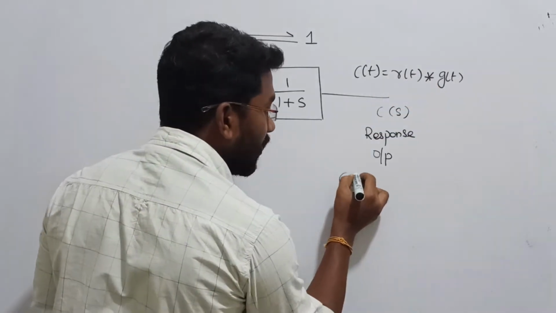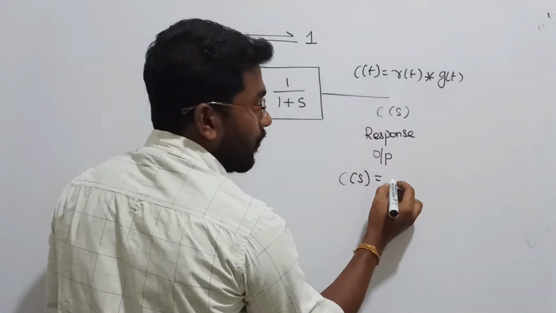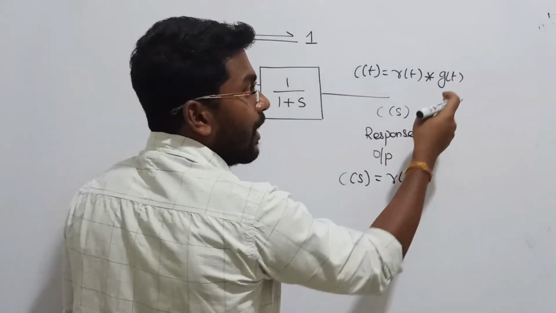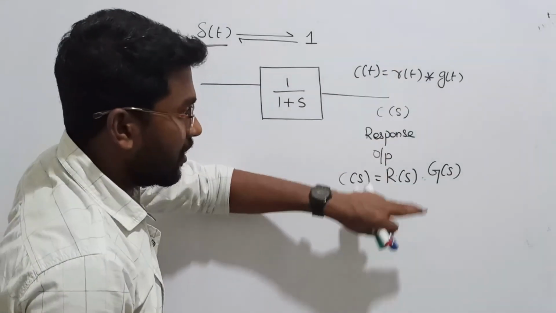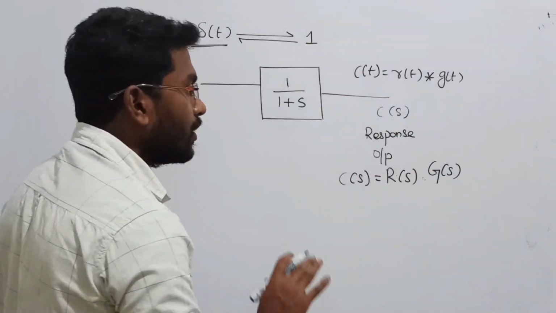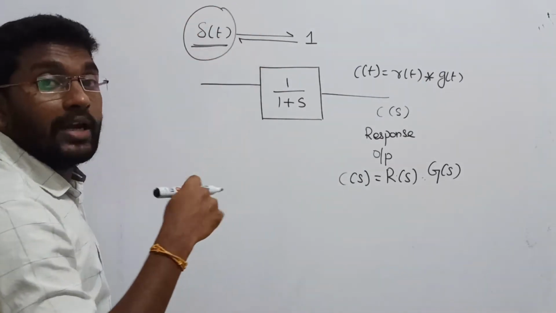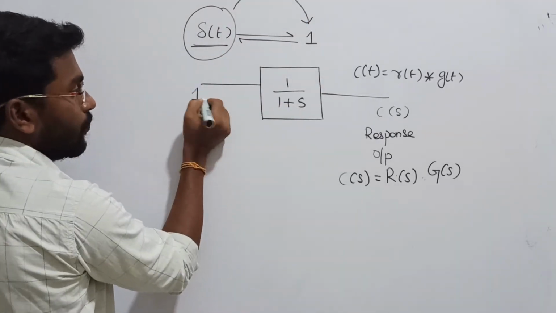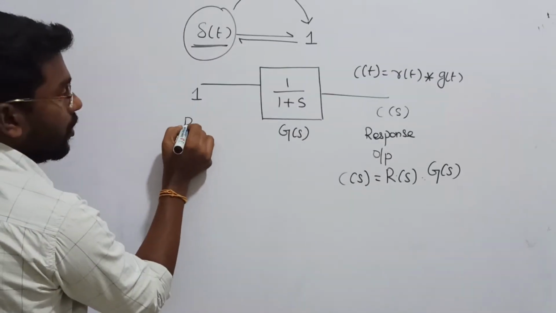So I can say C of S can be written as follows. In the S domain, Laplace of c of t gives C of S, Laplace of r of t gives R of S, and I put multiplication with G of S, Laplace of g of t. Of course, keep capital letters: in time domain we use small letters, in S domain capital letters, to differentiate, that's all. The question is to find the impulse response. In the time domain the impulse signal is delta of t; in the S domain its value is 1. This is your R of S, and that is your G of S.